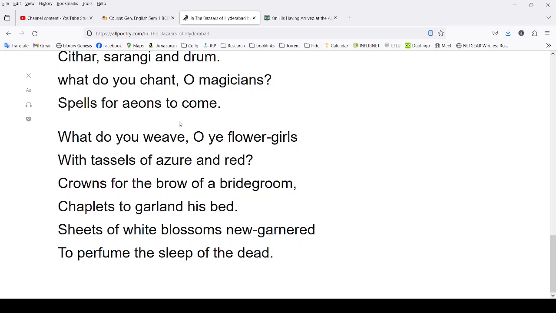Chaplets to garland his bed, sheets of white blossoms new garnered to perfume the sleep of the dead. So flower girls are making flowers which will be made into tassels of azure and red.